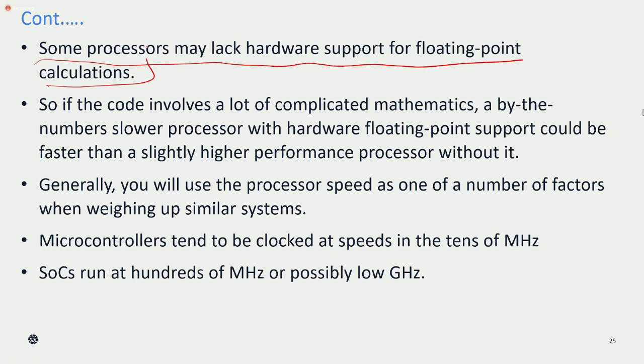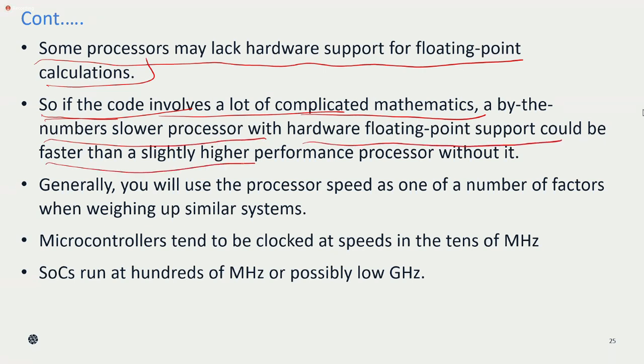That is what I already told you. If you are giving a simple instruction, that's okay because you can get it within a fraction of a second. But if you give a complicated mathematical equation involving millions of instructions, there will be a problem. So if the code involves a lot of complicated mathematics, a slower processor with hardware floating point support could be faster than a faster one without it.